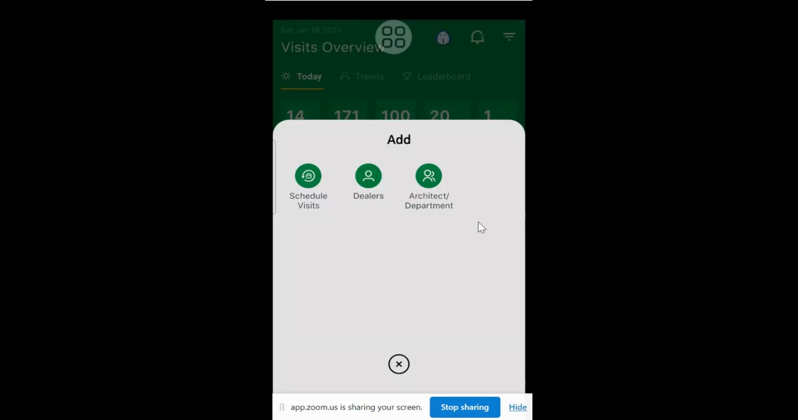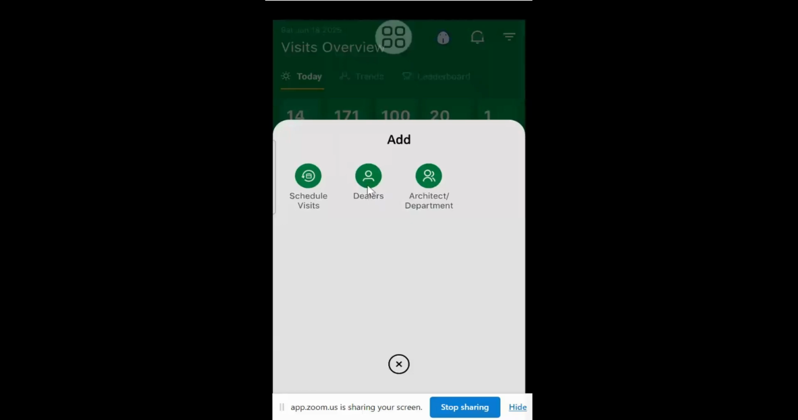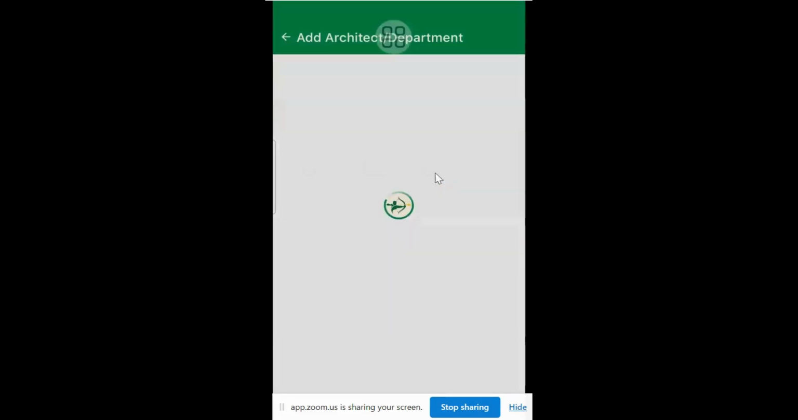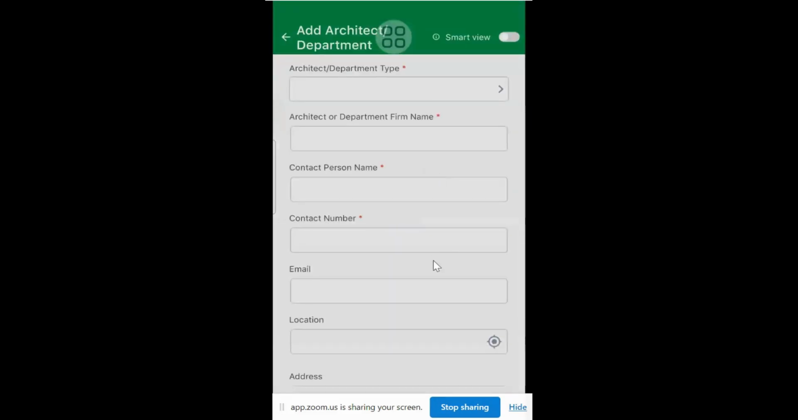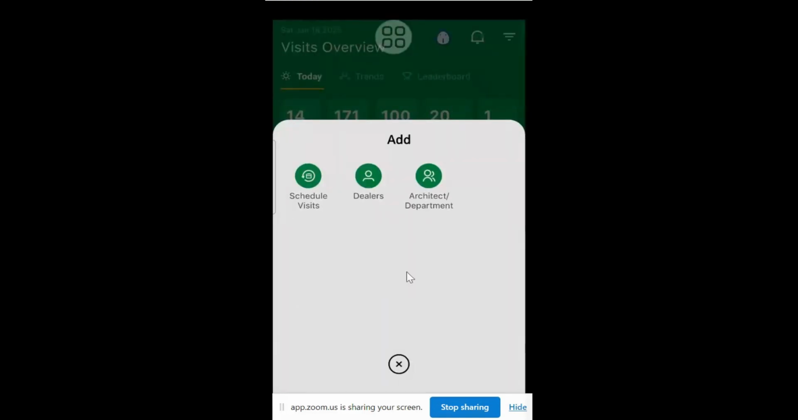I'll answer. Number one, you click here on the plus button where you get the add option for dealer, add option for architect and department. It is already there. You can create a new architect. Agreed, sir. But what about contractors, government contractors, or projects? It is for the benefit of all. At least they should be aware of this.